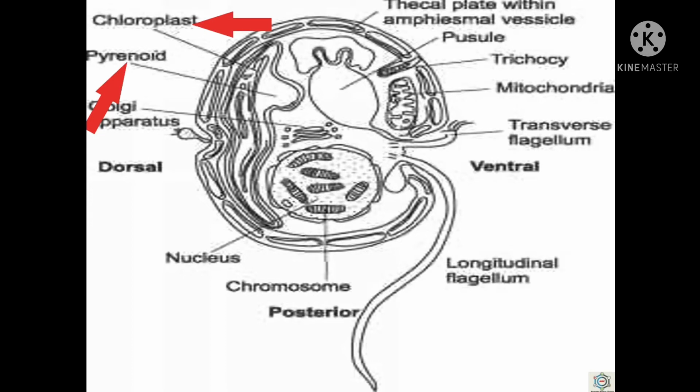The cell possesses an osmoregulatory organelle called pusule, which superficially looks like a contractile vacuole. The cells possess mitochondria, ribosomes and Golgi body. They also possess mucilage bodies or vesicles below the cell membrane. So this is all about the structure of the dinoflagellates. Now, reproduction.